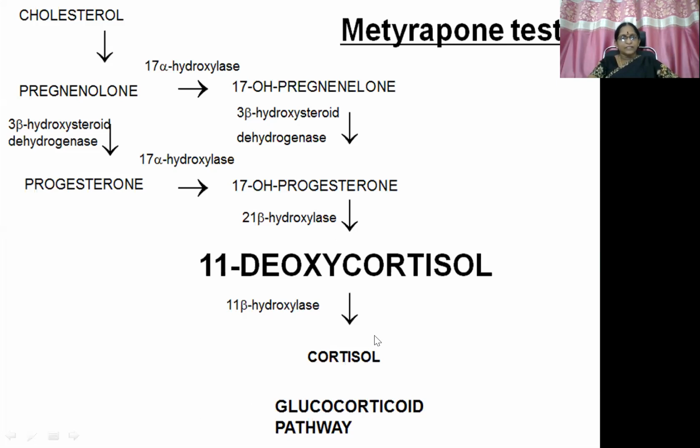So increased ACTH levels will further result in all these products like 17-hydroxypregnenolone, 17-hydroxyprogesterone, and all these molecules being released normally. So that means the HPA axis is intact if these molecules are produced. If it is not intact, there is some problem within the pituitary gland, then the release of these molecules will not be there in the patient. So that is how we are going to assess it by using the metyrapone test.